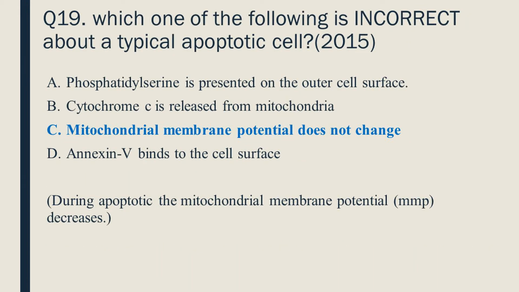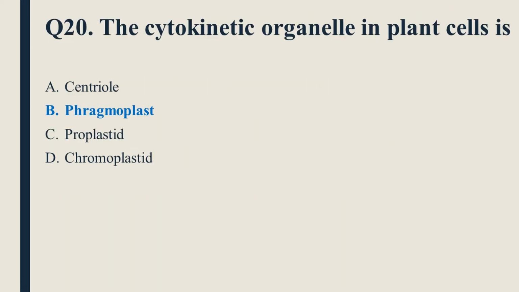Question number 19 is which one of the following is incorrect about a typical apoptotic cell? So during apoptosis, the mitochondrial membrane potential MMP decreases. So option C, mitochondrial membrane potential does not change, is the right option. Question number 20 is the cytokinetic organelle in plant cells is, so option B, phragmoplast is the right option.